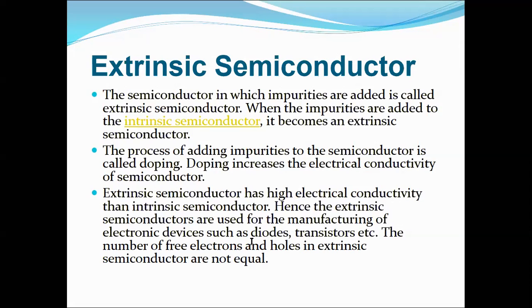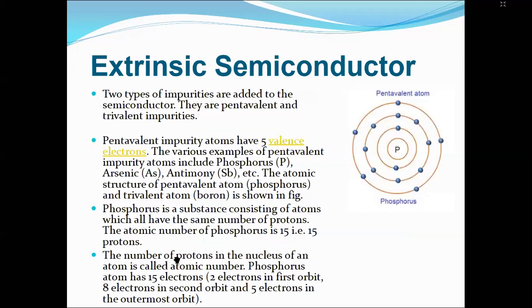The numbers of free electrons and holes in extrinsic semiconductors are not equal. Make a note, these are not equal, it depends, right? We will go through how. You might have heard of p-type and n-type. Now you can get it. The p-type always has a higher amount of holes, while n-type has a higher amount of electrons, right?